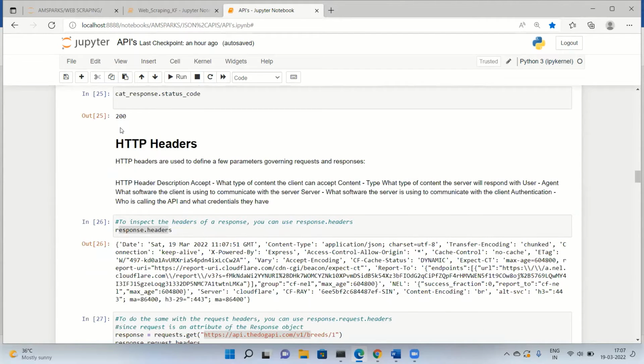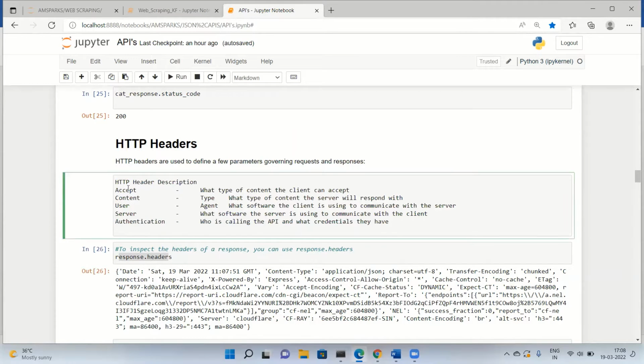Then we have the concept of HTTP headers. HTTP headers are used to define a few parameters governing requests and responses. For example, the Accept parameter will tell you what type of content the client can accept. The Content-Type parameter will tell you what type of content the server will respond with.